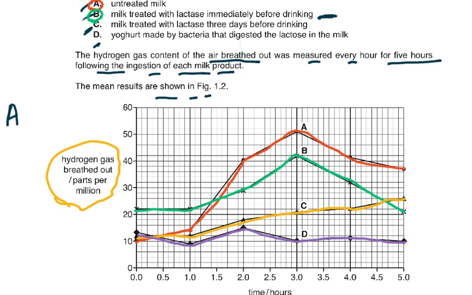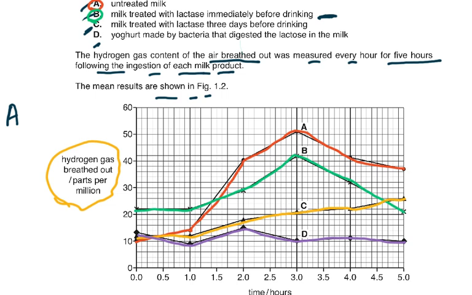Then B was the milk treated with the lactase immediately before drinking. Now that peaked as well, but peaked lower, and the hydrogen gas was a little more than in A in the beginning, and then it peaked a little. So the hydrogen gas already breathed out in the beginning was more than it was in A, and it ended up even less in 5 hours.